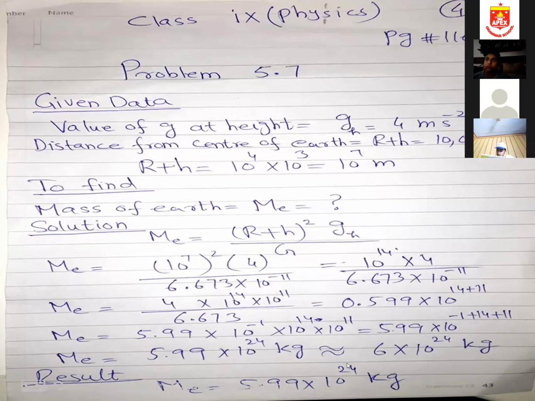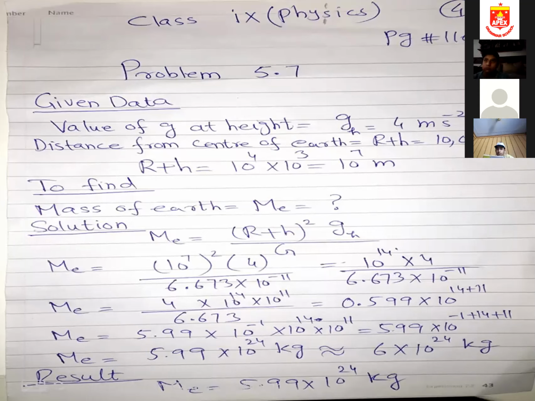As you know, when we discussed last numericals, I take the value of mass of earth as 6 into 10 power 24. You can see, if you round off this figure 5.99, you will get 6 into 10 power 24. This is how we calculate the mass of the earth. Again, I repeat the numerical.